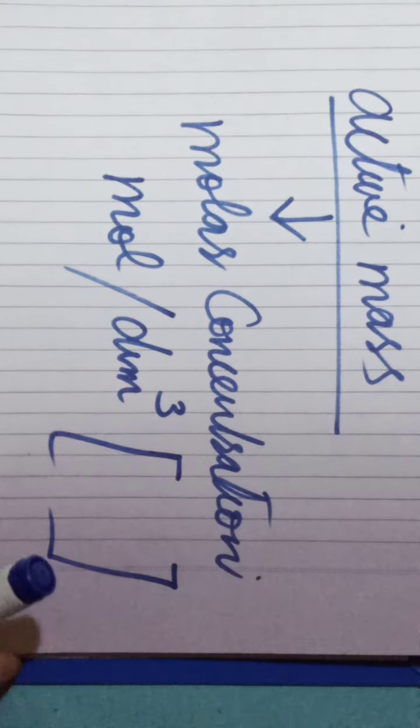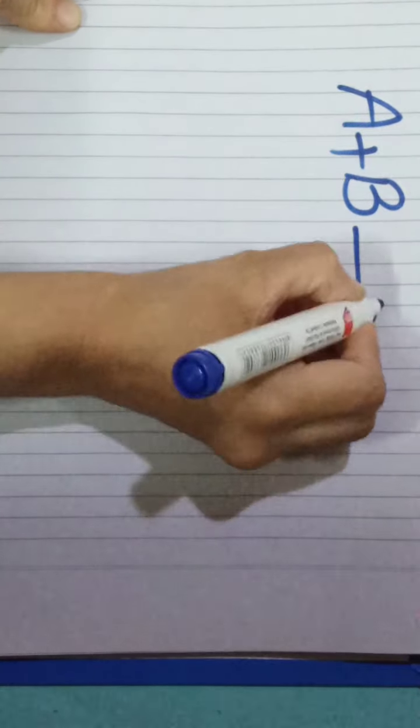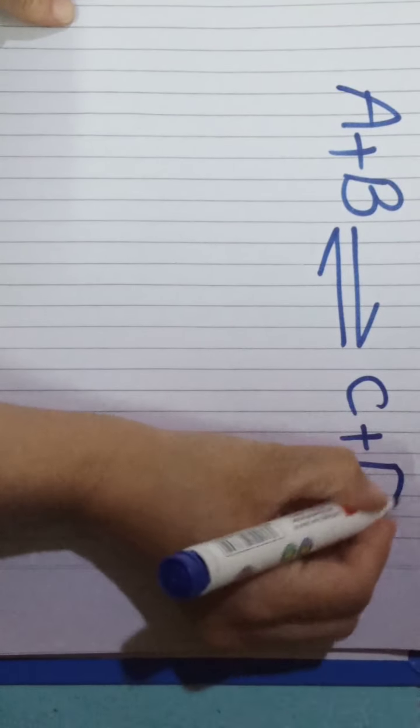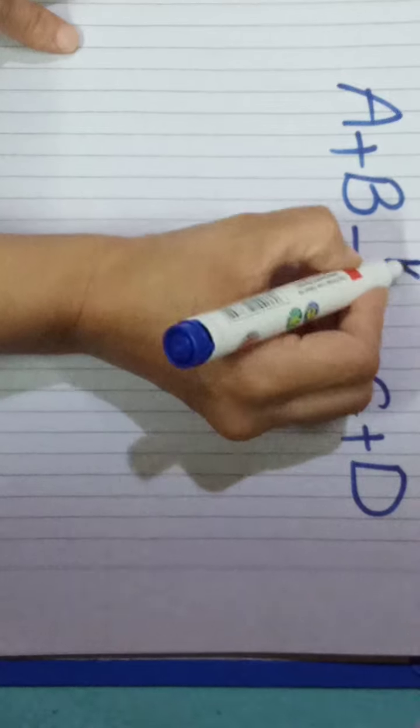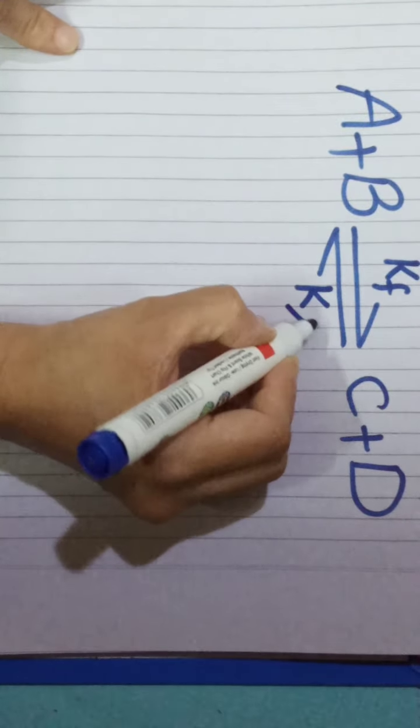Consider an example of a reversible reaction: A plus B in equilibrium with C plus D. This is the forward side and this one is the reverse side.